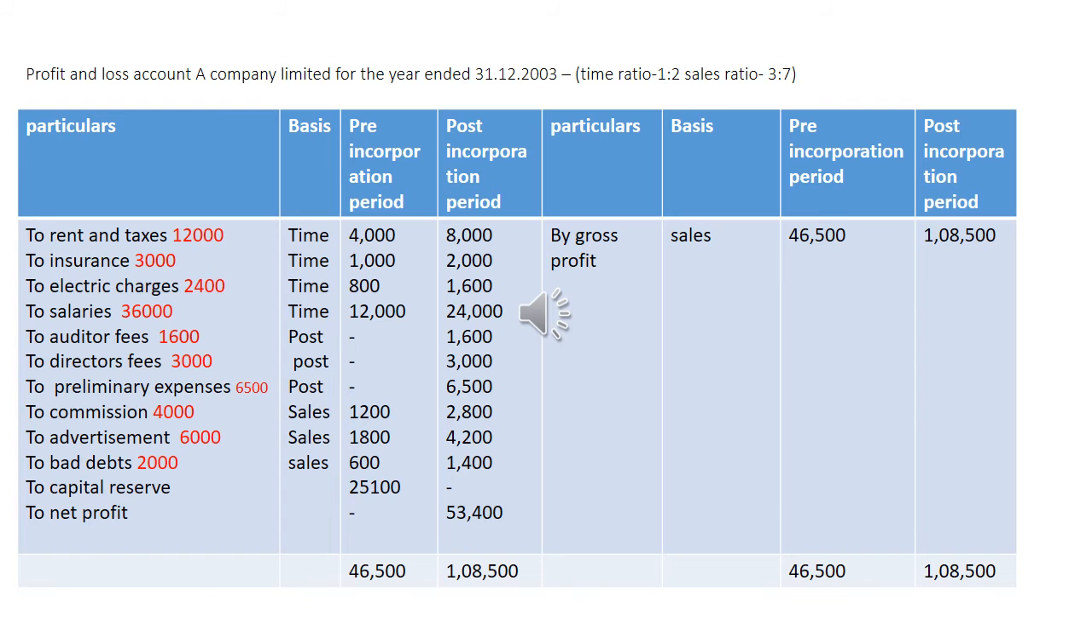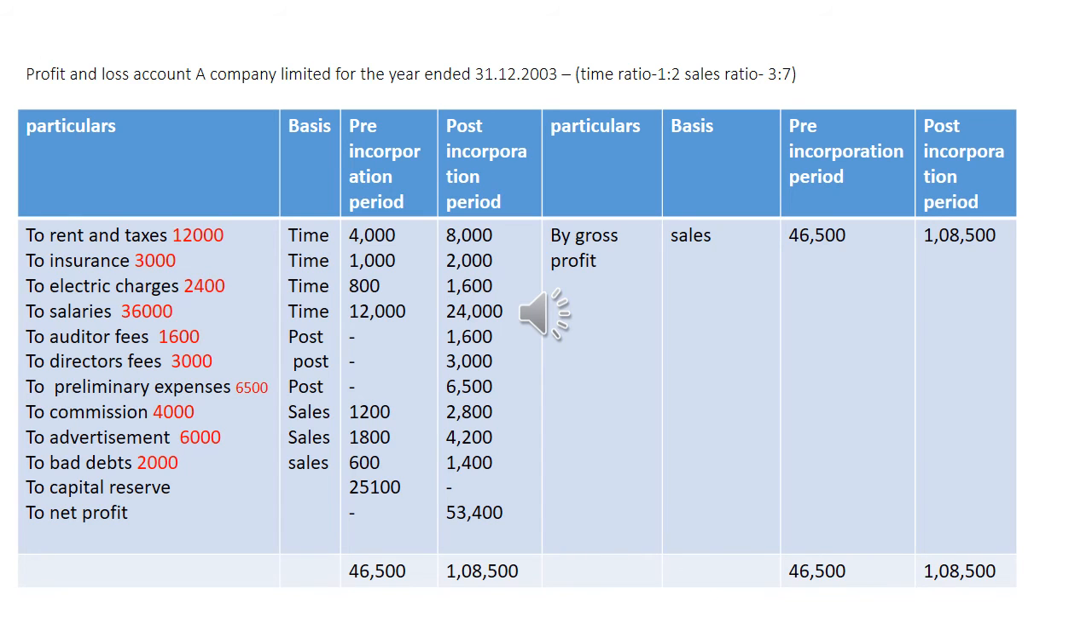Insurance, time ratio. Electricity charges, time ratio. Salaries, time ratio. Audit fees, director's fees, preliminary expenses: these expenses happened only in the post-incorporation period, so the whole amount should be written in the post-incorporation period only. Then commission, advertisement, bad debts: all these expenses are based on sales ratio.